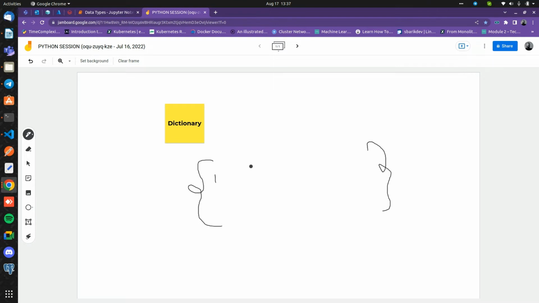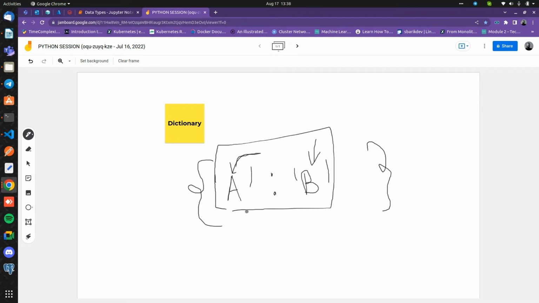But here are a few rules in the dictionary that hold the objects as key and value pairs. Let's say A is my key, and there's a value, let's say B. Each key and value is separated by a colon. In a dictionary, this is the rule of declaring an object. This is called my object in a dictionary. A is my key and B is my value.